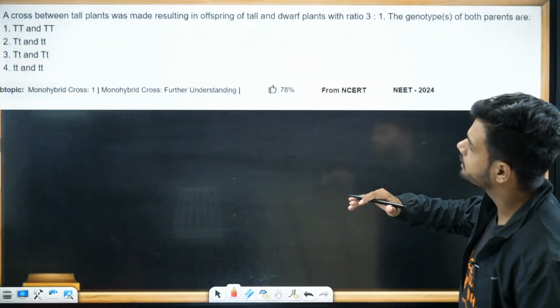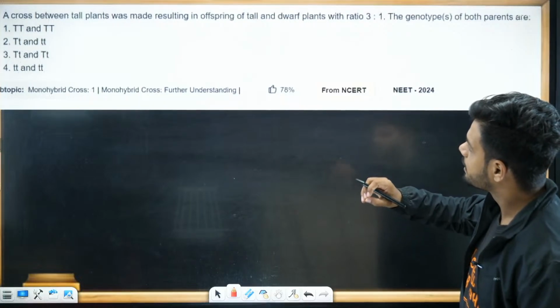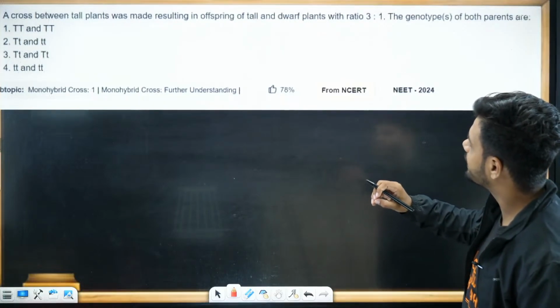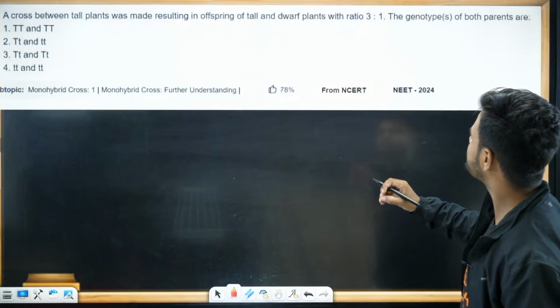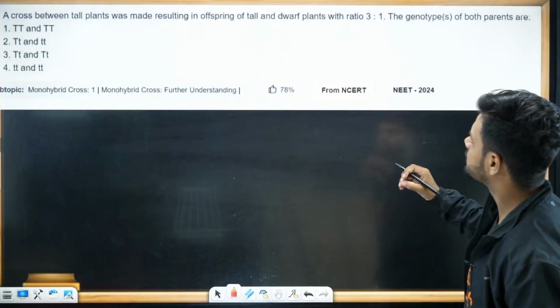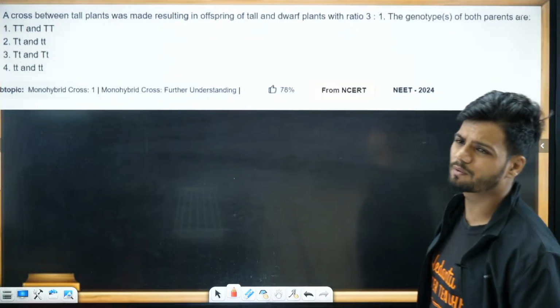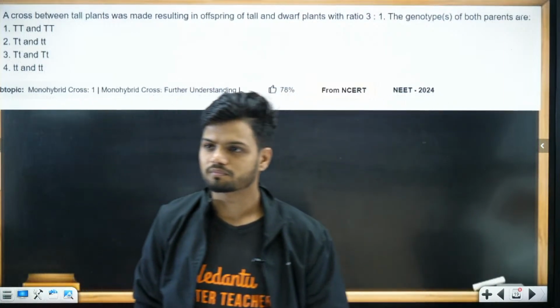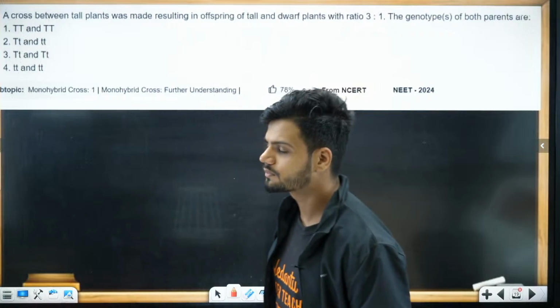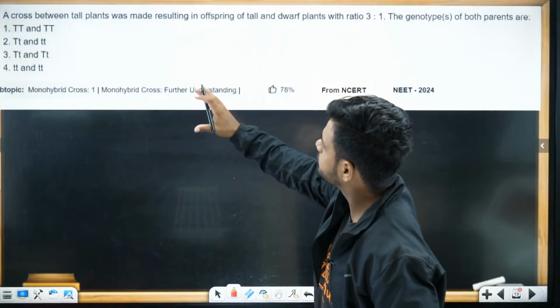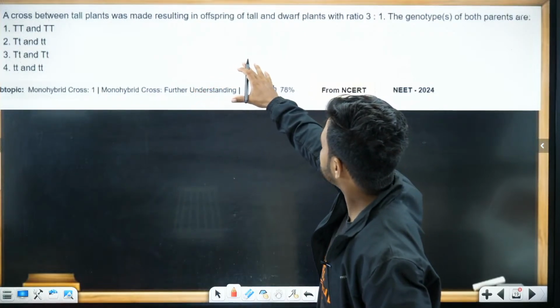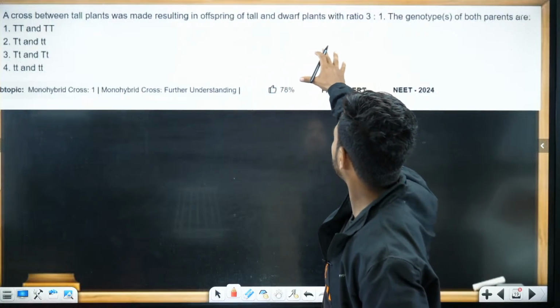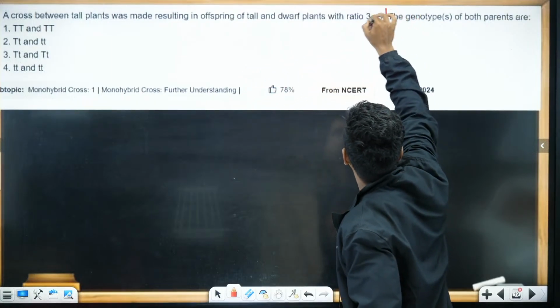A cross between tall plants was made, resulting in an offspring of tall and dwarf plants with a 3:1 ratio. The genotype of both the parents is... Very simple question, students.